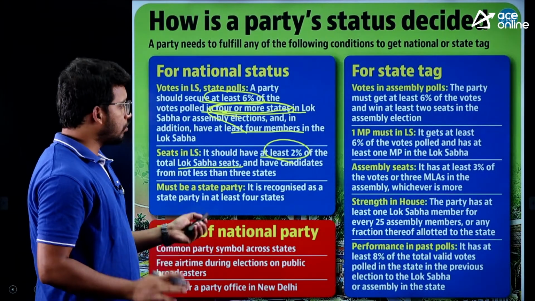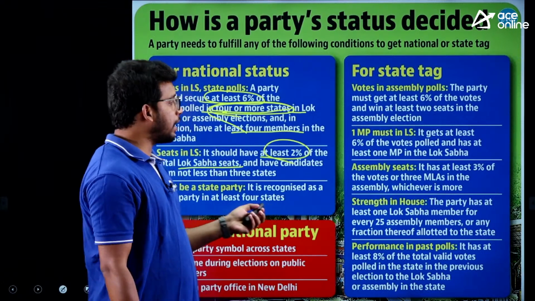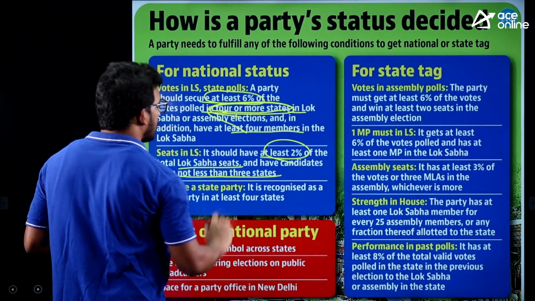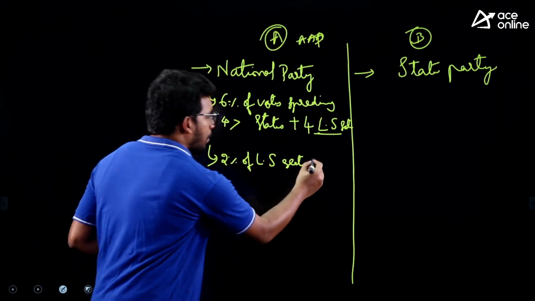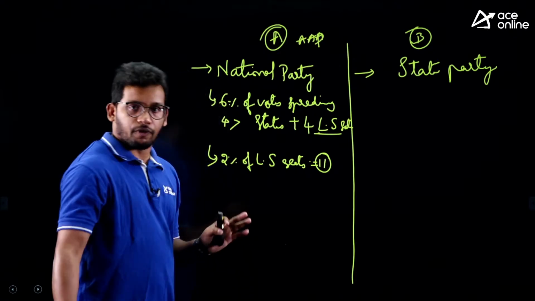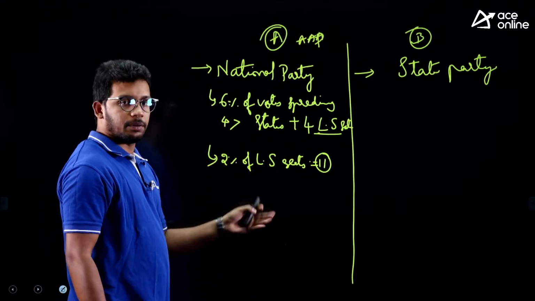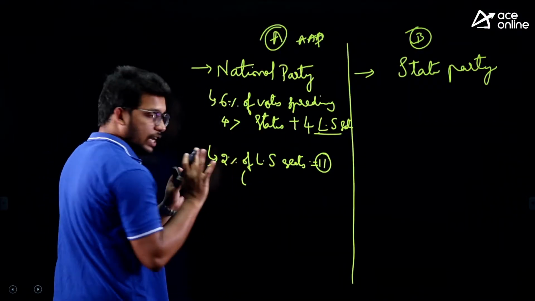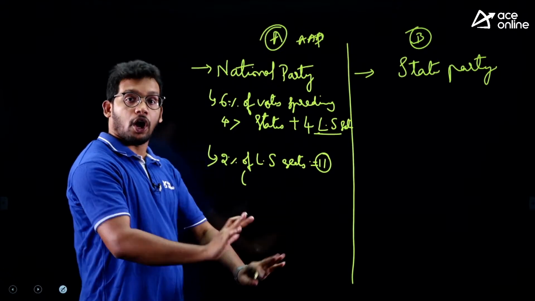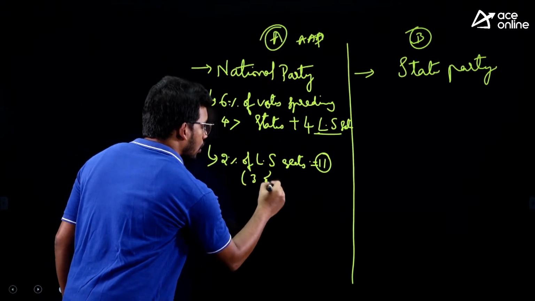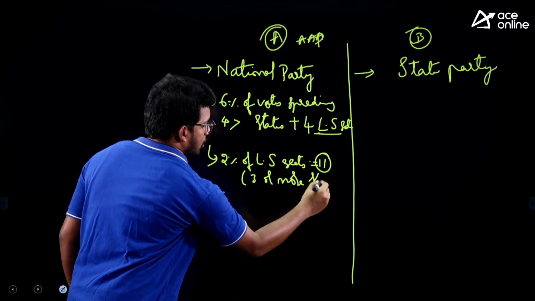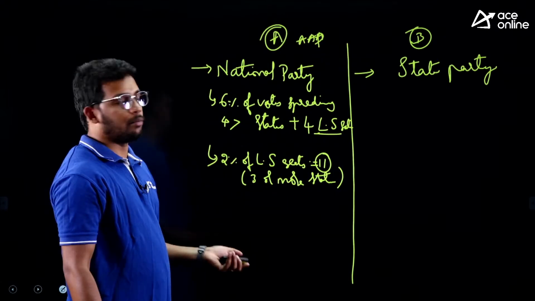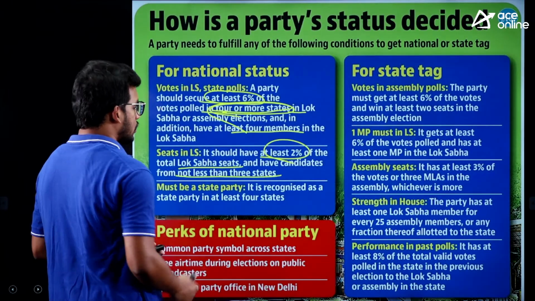Very important. So many students are confused or forgetting this. I am summarizing it so you will remember. And have candidates from not less than 3 states. So this is approximately 11 seats, out of the 543 seats we have. So 2% of Lok Sabha seats spreading over not fewer than 3 states. This 11 seats should not be focused on a single state or 2 states. It should be 3 or more states. So these 11 seats should be distributed over at least 3 states. That is also important.